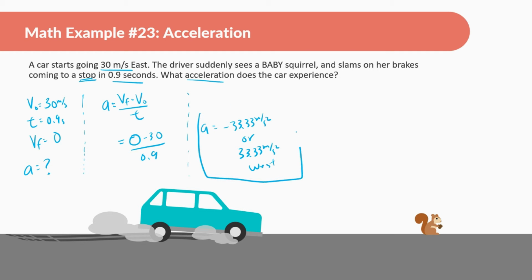Okay, and something important is going on here. This car is originally going 30 meters per second east. This is the velocity. However, if something is slowing down or coming to a stop, like in this problem, that means the acceleration is going to be in the opposite direction. Whenever something's slowing down, the acceleration is in the opposite direction. If it's speeding up, the acceleration would be in the positive direction. But since this one is slowing down, it's going in the opposite direction. So that's why this acceleration is negative here, because it's going to the left, or going west in this situation.